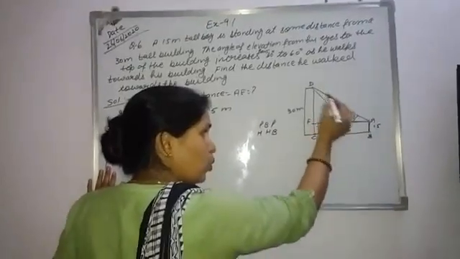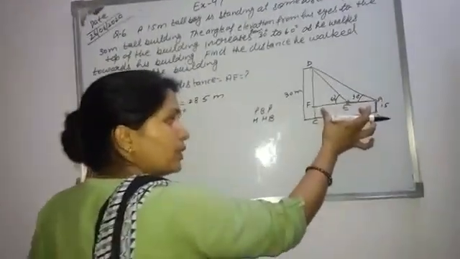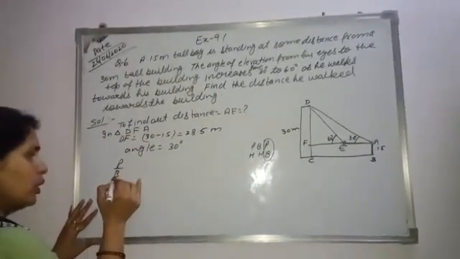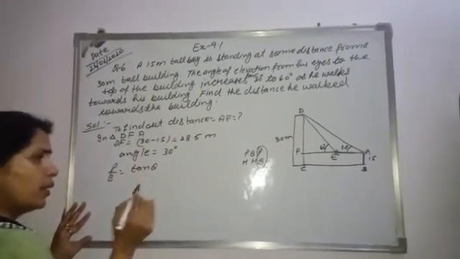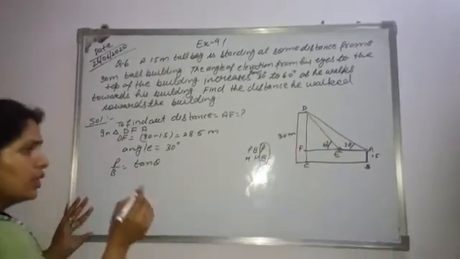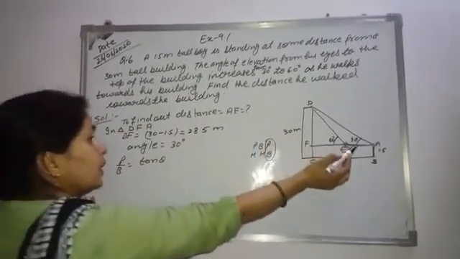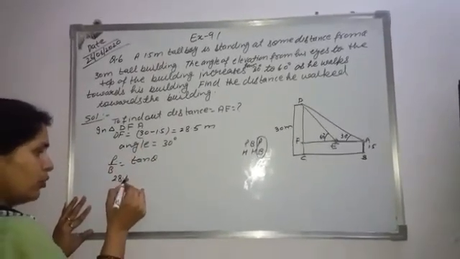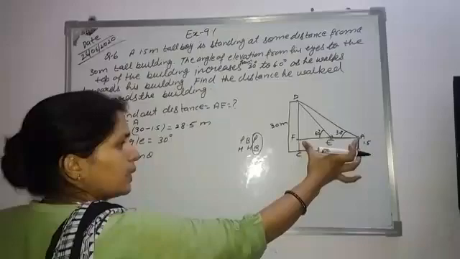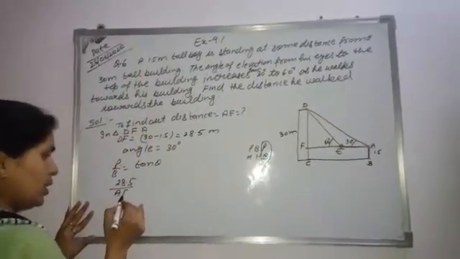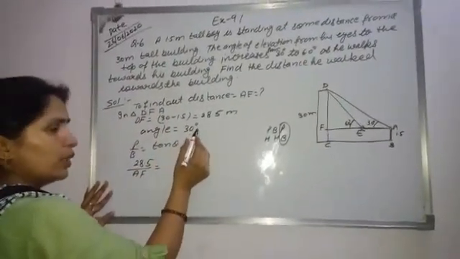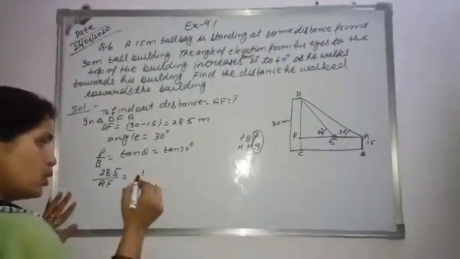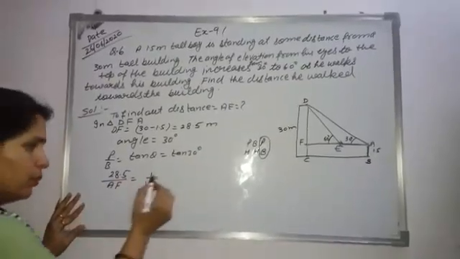Perpendicular divided by base is equal to tangent theta, and theta is 30 degree in the first case. So 28.5 divided by AF is equal to tangent 30, and tangent 30 is 1 divided by root 3.